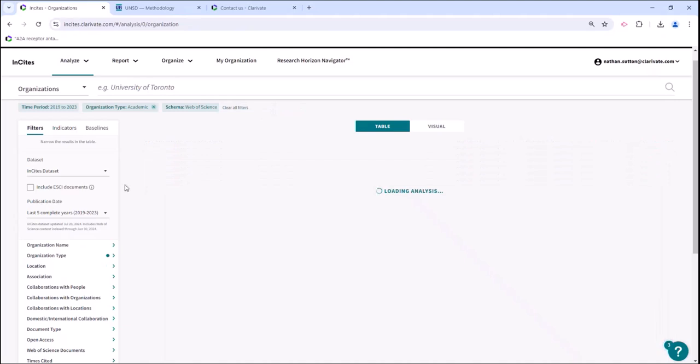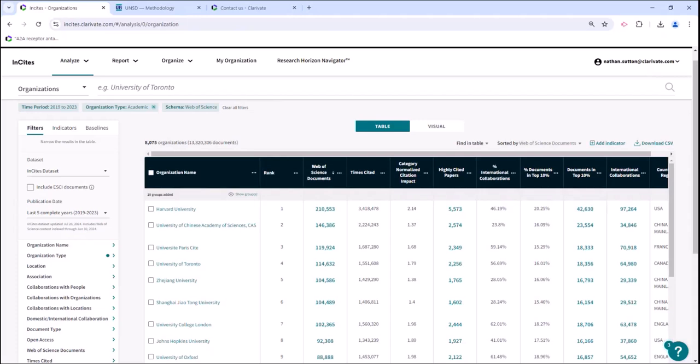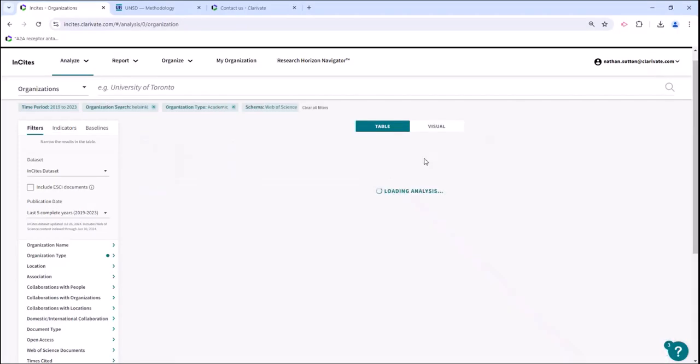Something I would suggest doing is pinning yourself to the top of the analysis. So if you haven't chosen yourself for organization name here and you're looking at everything like I'm doing right now, it's still pretty easy to find and pin yourself by using this find in table functionality. So here I'm going to click on find in table. I'm going to do Helsinki, hit enter.